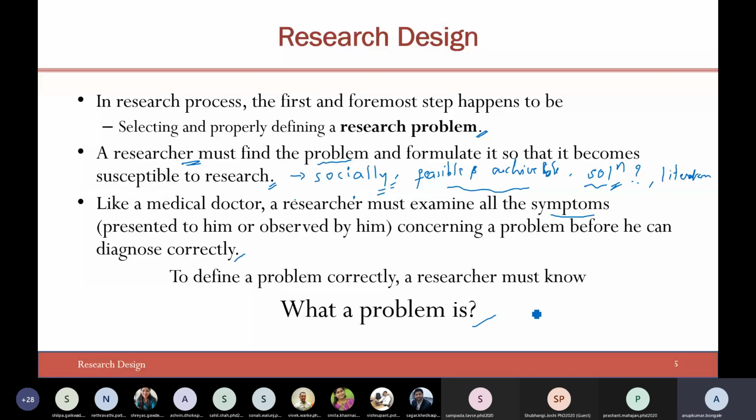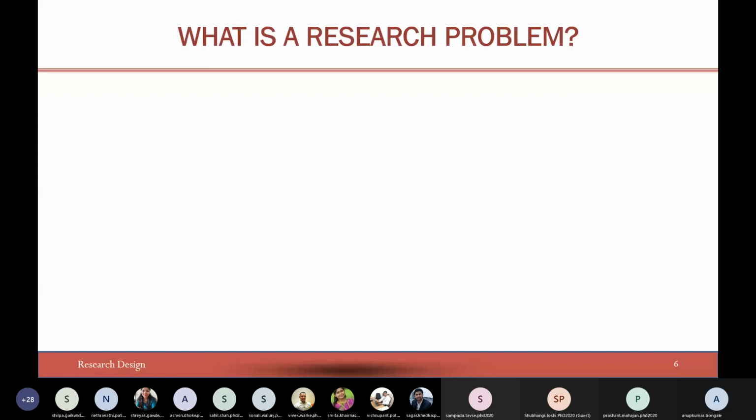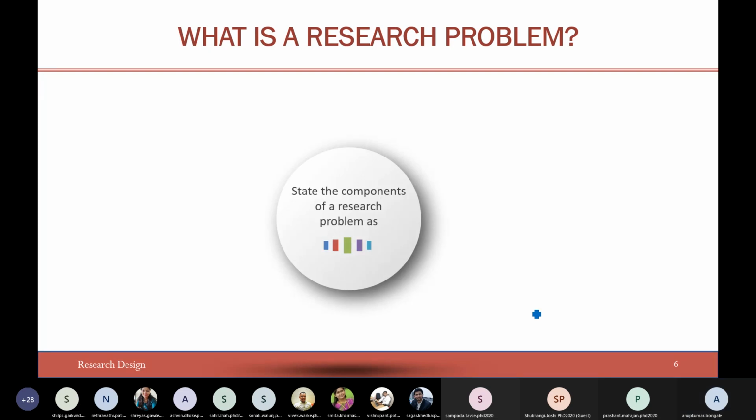Now, what is a research problem? To answer this question, I can answer it in five different components. I can state the components of the research problem as, first, with reference to an individual or a group.